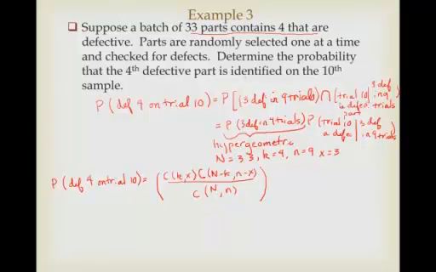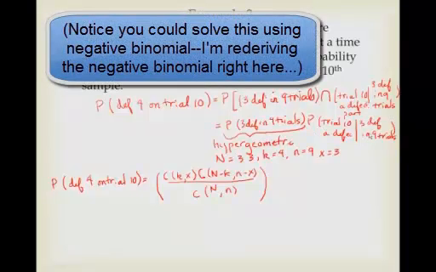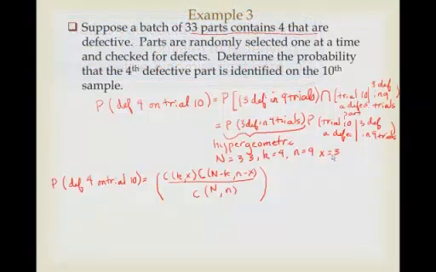And then, what's this last probability? That is, given we've had 3 defectives already in 9 trials, that on the 10th we'll have a defect. Well, if we've had 3 defects already in 9 trials, essentially we've got 1 chance in 33 minus 9. So that's actually 1 in 24.